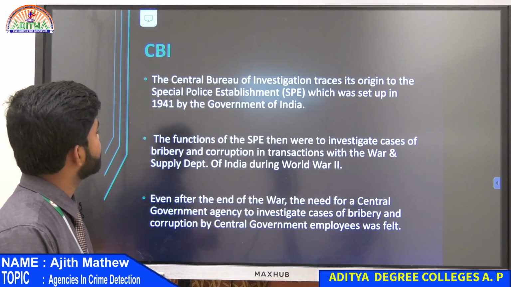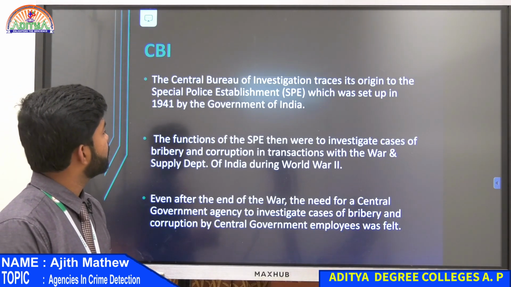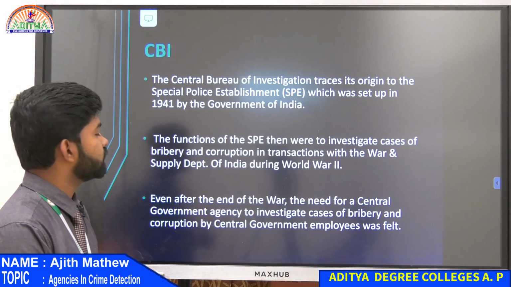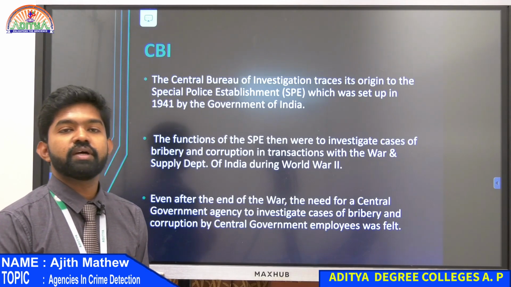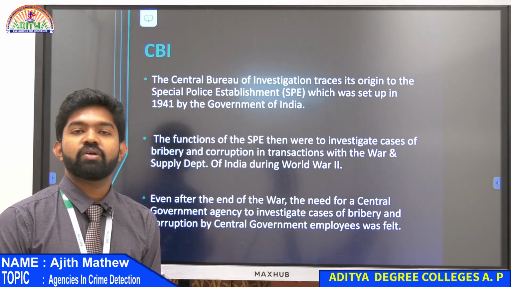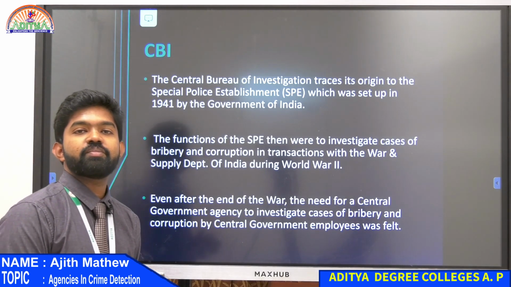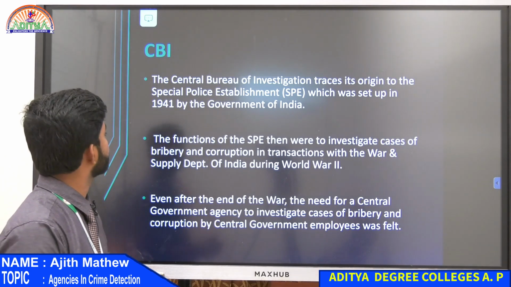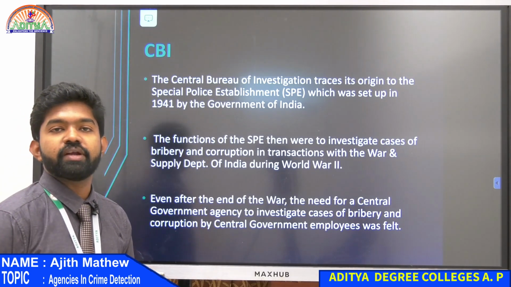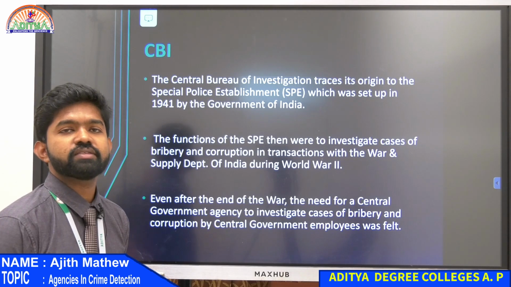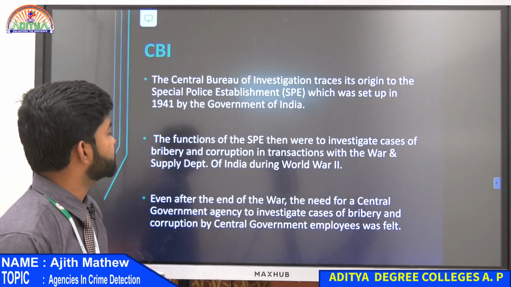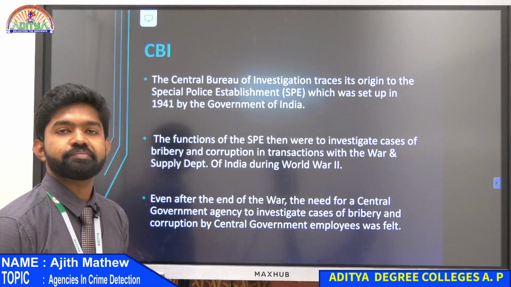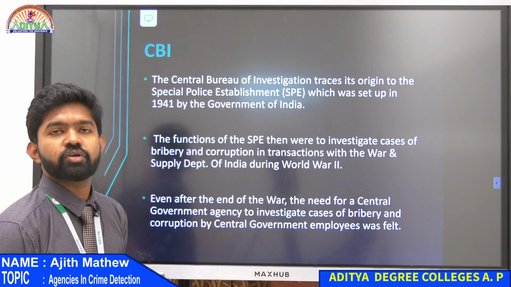The Central Bureau of Investigation traces its origin to the Special Police Establishment, or SPE, which was set up by the Government of India in 1941, just like a special branch for the police. What was it created for?